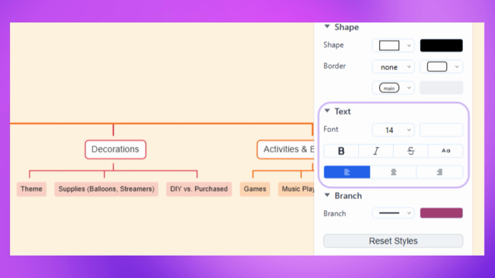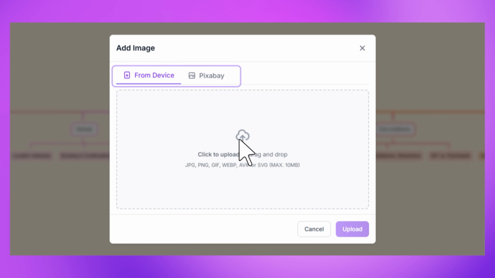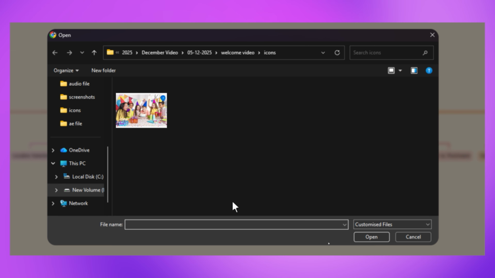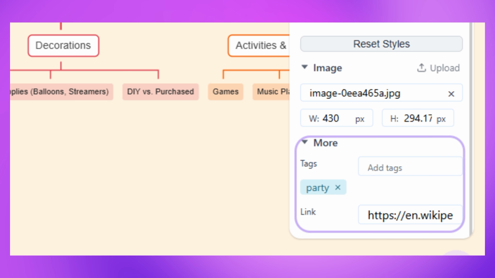Take full control of your text by adjusting fonts, resizing, or applying bold, italic, and alignment settings. Bring your map to life by adding images from desktop or Pixabay. And finish by embedding special tags and links for a fully interactive experience.